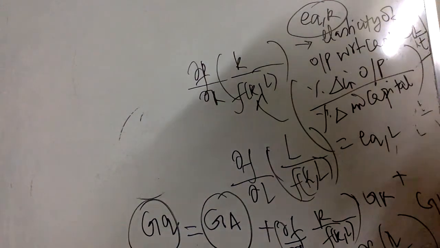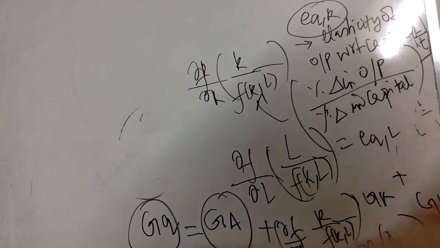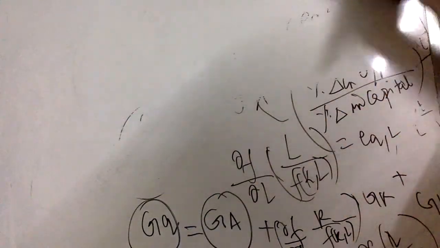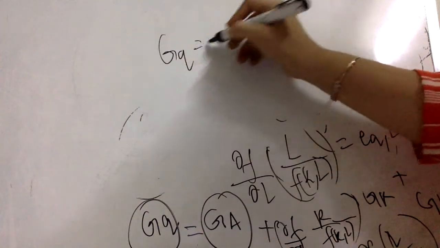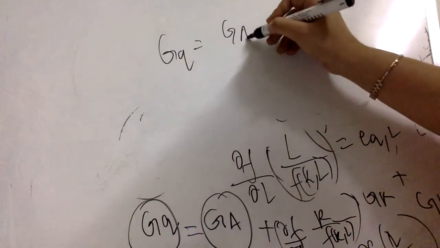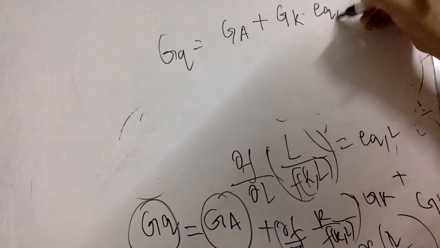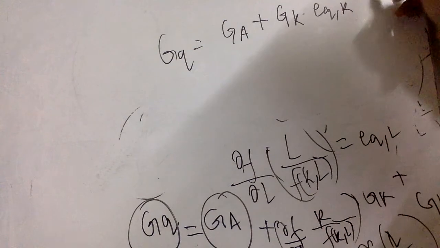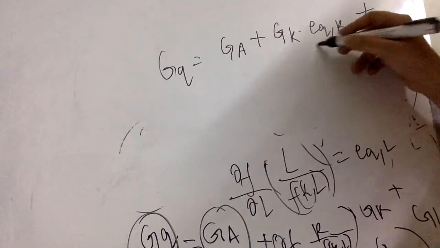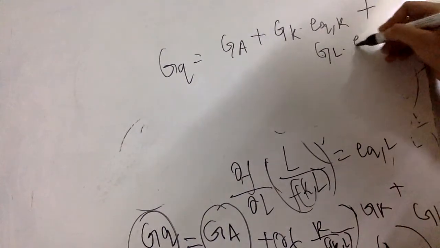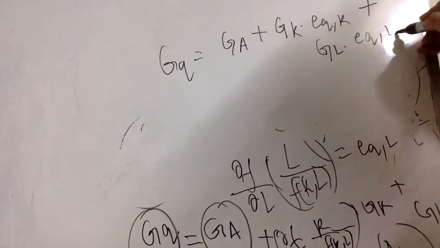Okay, so by rewriting the entire equation of technological progress, what can we write here? The growth of output is equal to the growth rate of technology, plus the growth rate of capital times the elasticity of output with respect to capital, plus the growth of labor times the elasticity of output with respect to labor.